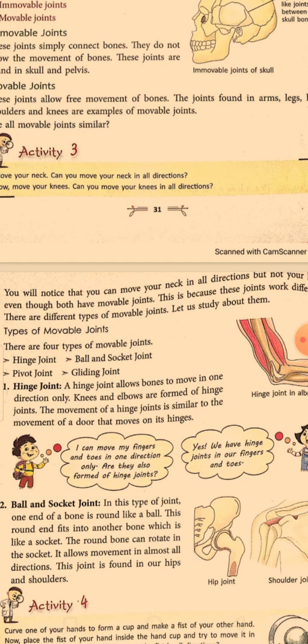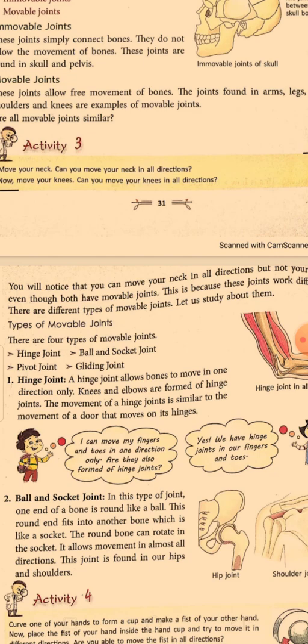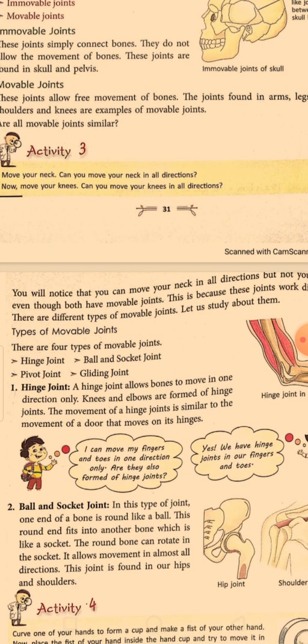The movement is like the movement in doors. The hinges are there in the door. If you open the door, how does the door open? In one direction only, either close or open. In a similar way, you can see this kind of movement in your body parts. That is the hinge joint. It is present in the elbow and at the knees. It is written here in the second line: a hinge joint allows bone to move in one direction only, like a door moves. Knees and elbows are formed of hinge joints. That is why the name hinge joint is given.